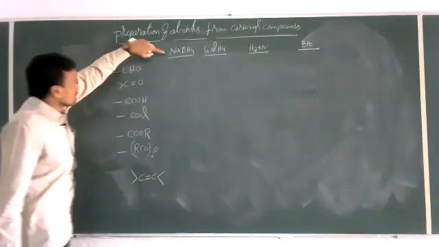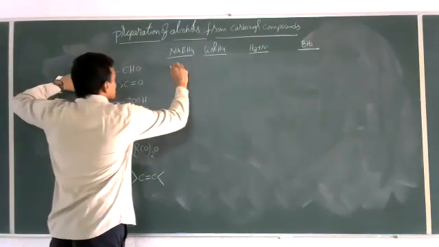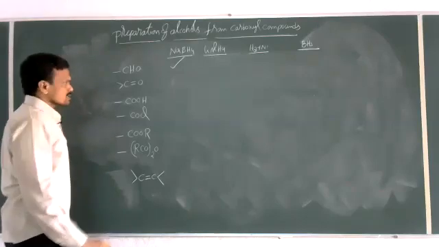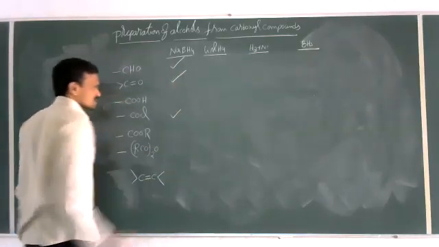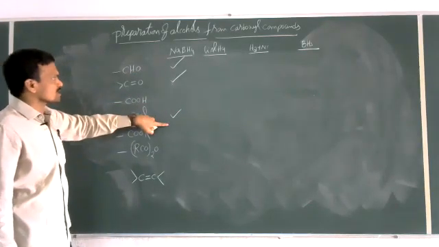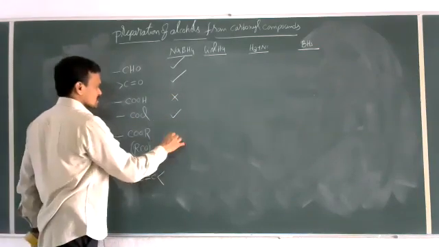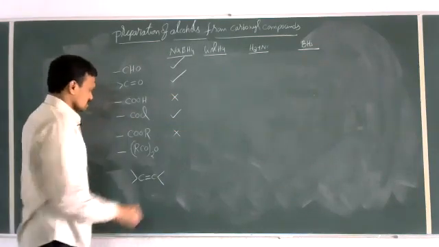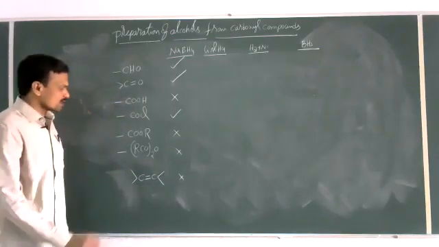So if you use NaBH4, NaBH4 can reduce aldehydes, ketones, as well as acid chlorides. Aldehydes, ketones, and acid chlorides are reduced by NaBH4, whereas carboxylic acids, esters, and acid anhydrides are not reduced.